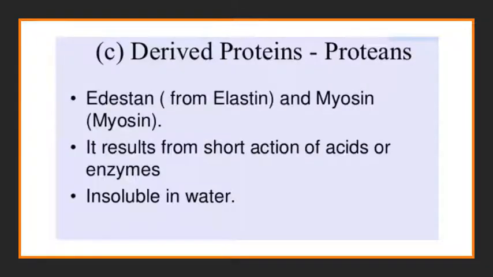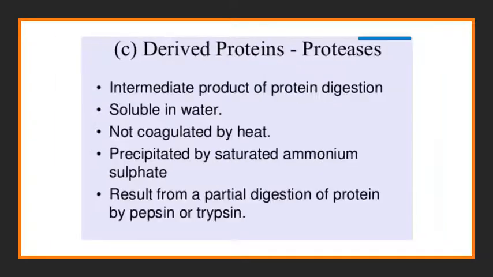The last one is derived proteins. The example given is proteans. It is a part of elastin. Elastin is normally present in muscles, and myosin and elastin are both a part of our body muscles. It results from the short action of acids or enzymes. So if acids or enzymes are added, then only we will get these proteins. And this compound is insoluble in water.